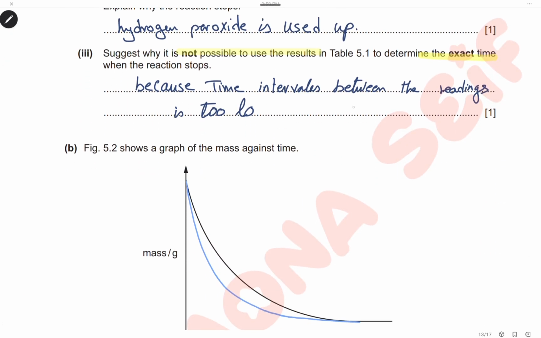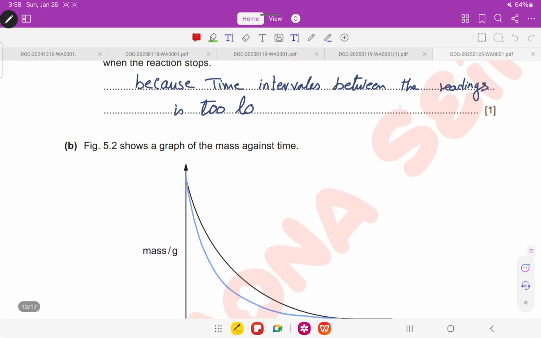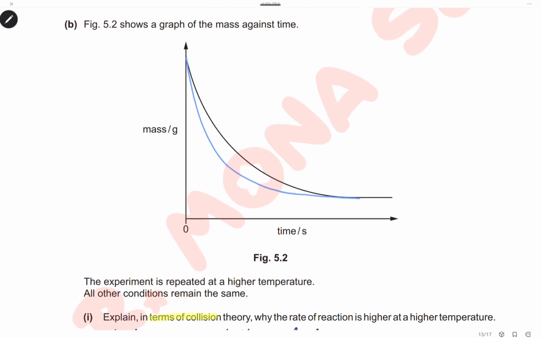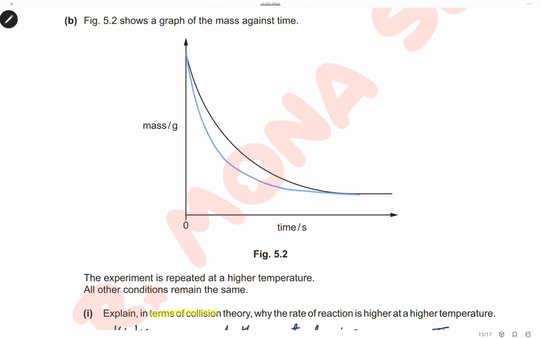The reason is that the time interval between the readings is too long. That means the 30 seconds interval is too long, so the reaction may stop within this interval. We cannot determine exactly at which second the reaction stops. The graph shows the mass decrease against time. As we can see, the mass decreases with time.